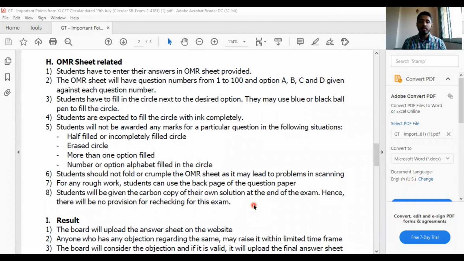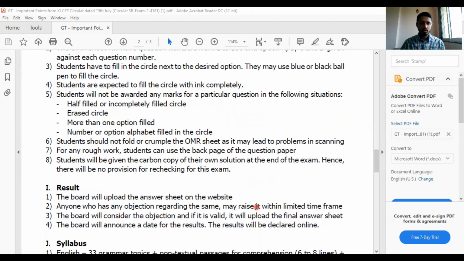Students will be given a carbon copy of their own solution at the end of the exam. Hence, there will be no provision for rechecking of this exam. That means after every sheet, there will be a carbon paper and a Xerox paper or something like that. So when you're filling that, your answer also is going to be filled. That carbon paper, you can take home. The original sheet will be given to your supervisor, whoever is supervising.